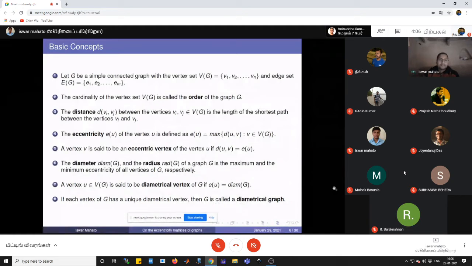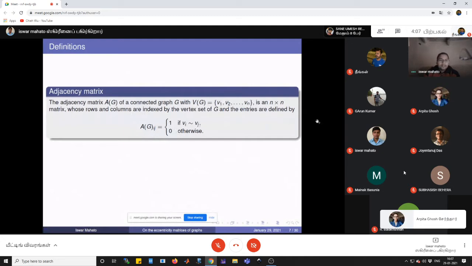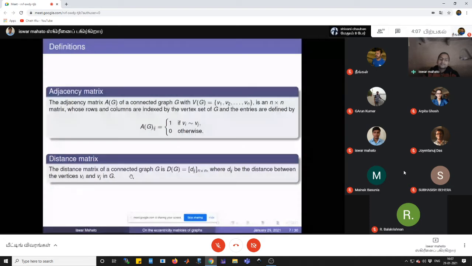Now I will recall the definition of the eccentricity matrix. The adjacency matrix A(G) of a connected graph G is an n by n symmetric matrix whose rows and columns are indexed by the vertex set of G, and the ij-th entry is equal to 1 if Vi is adjacent to Vj and 0 otherwise. The distance matrix of a connected graph G is an n by n symmetric matrix whose ij-th entry is equal to Dij, where Dij is the distance between the vertices Vi and Vj.